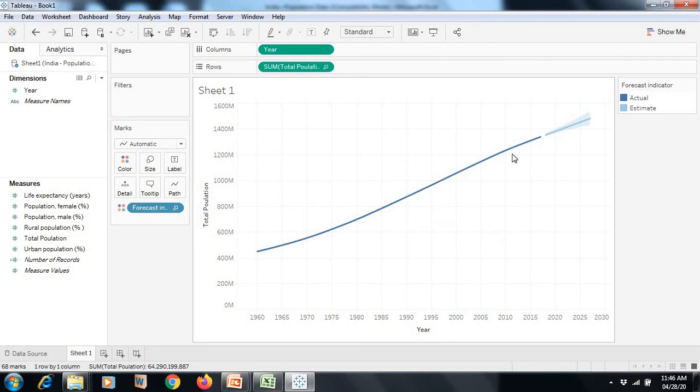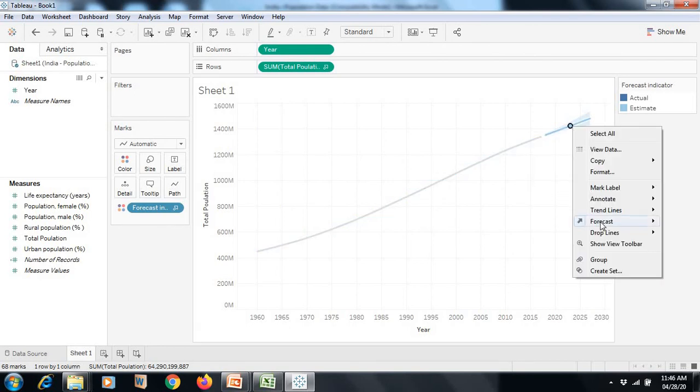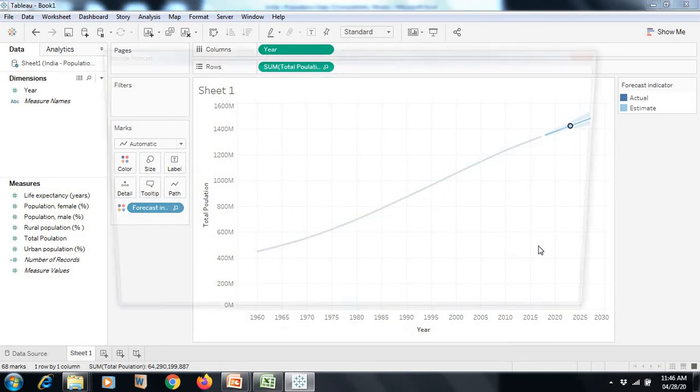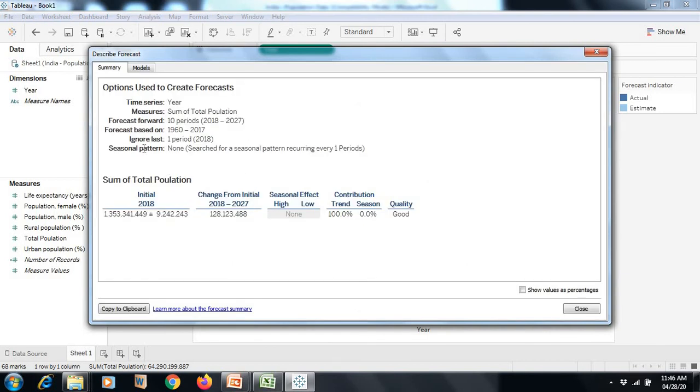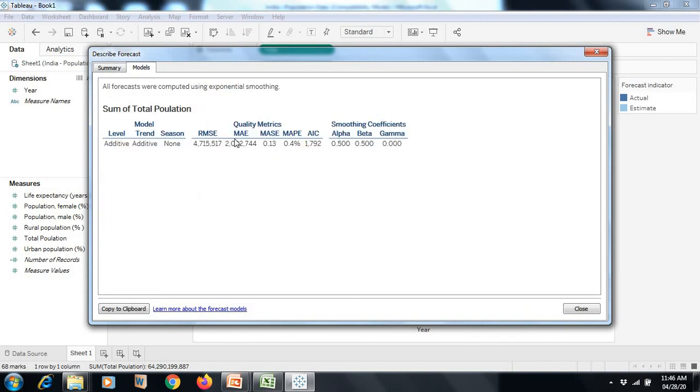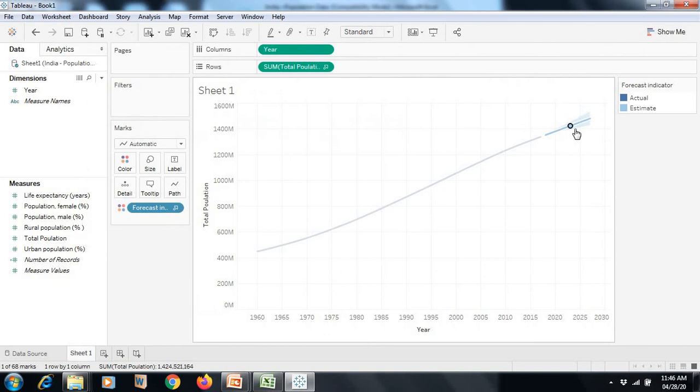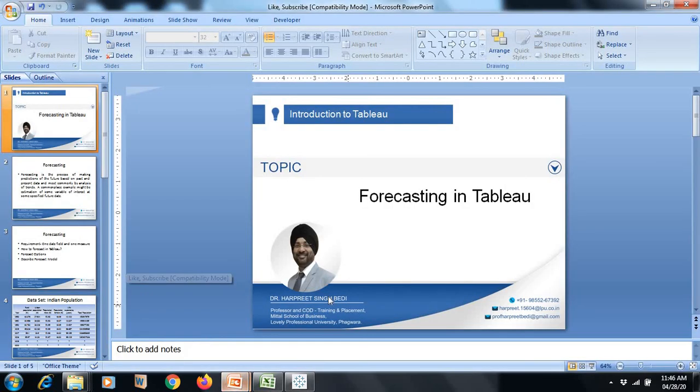There is one more thing with regard to forecasting, that is Describe Forecast Model. This represents the model which has been used. This tab presents the summary. If you want to look at the model, this is the model. Tableau is using exponential smoothing for the purpose of forecasting. So this is how to do forecasting in Tableau. Any measure could be used for this forecasting purpose.